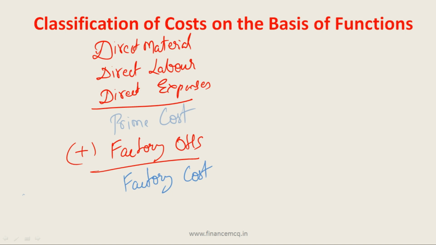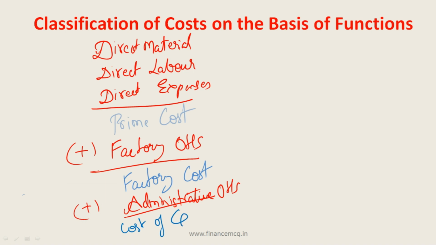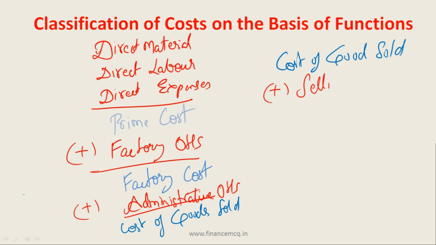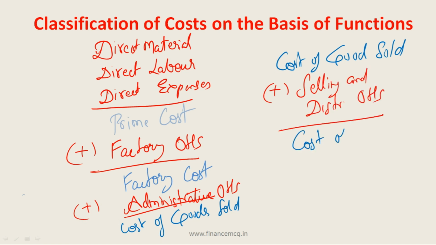And friends, here if we add administrative overheads, we will get cost of goods sold. So friends, in cost of goods sold if we add selling and distribution overheads, we will get cost of sales. I hope by seeing this calculation your concept on the classification of cost on the basis of functions will be clear. So let's move on.